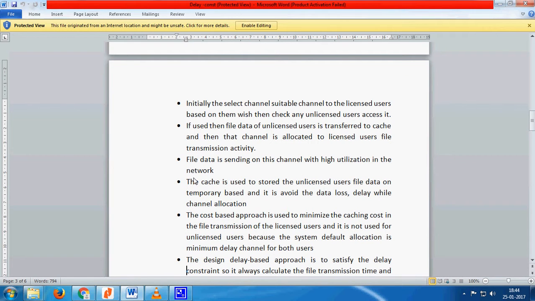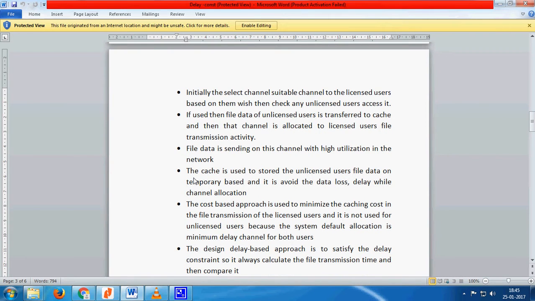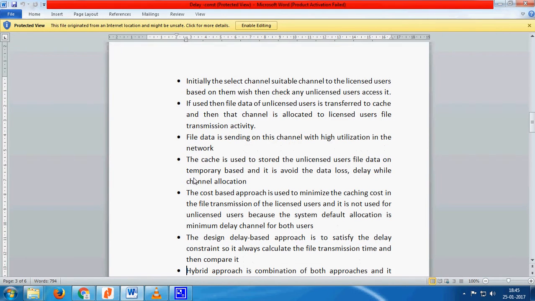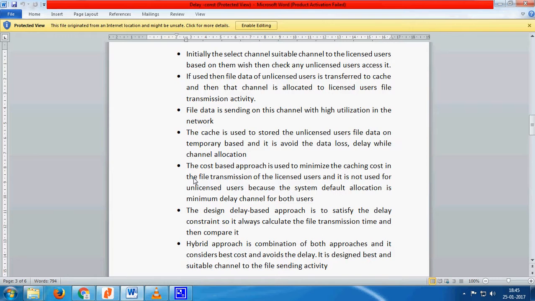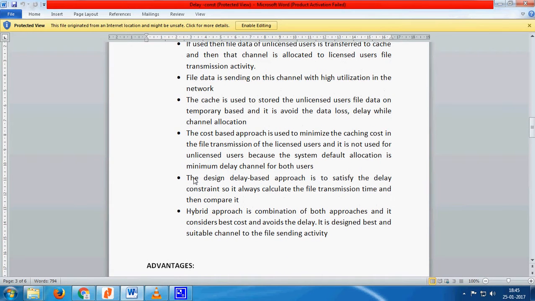The delay based approach is designed to satisfy the delay constraint, so it always calculates the file transmission time and then compares it. The hybrid approach is a combination of both approaches, and it considers the best cost and avoids the delay. It is designed to select the best and most suitable channel for the file sending activity.